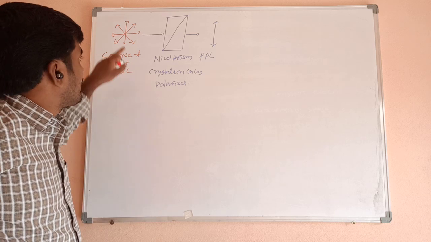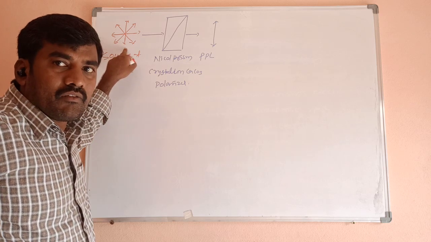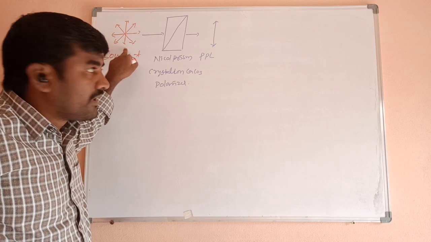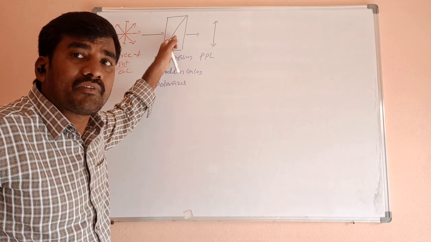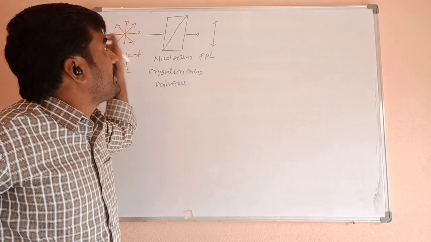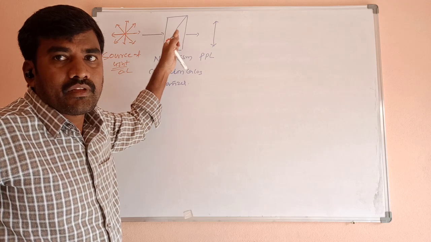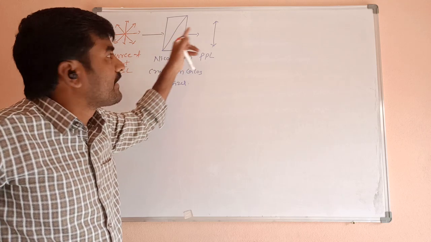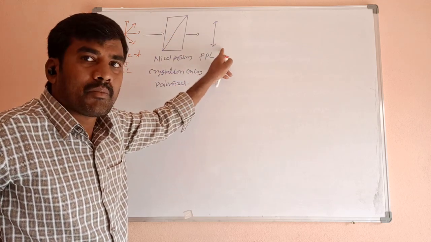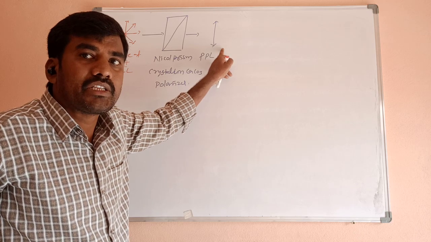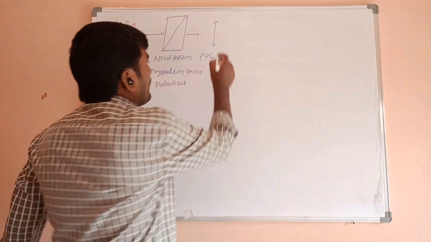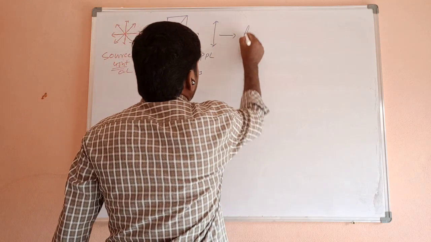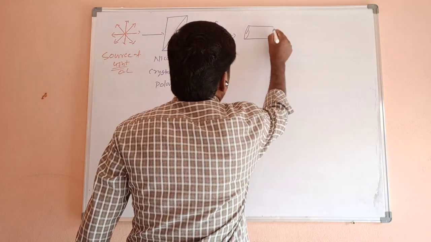Now this light is vibrating in all possible directions. When it is passed through a Nicol prism, it prevents all directions except one direction. Except this direction, the remaining are all cut off in the Nicol prism. We will get only a single plane. The beam of light which is vibrating in a single plane is called PPL, plane polarized light. And this PPL passes through a sample tube.